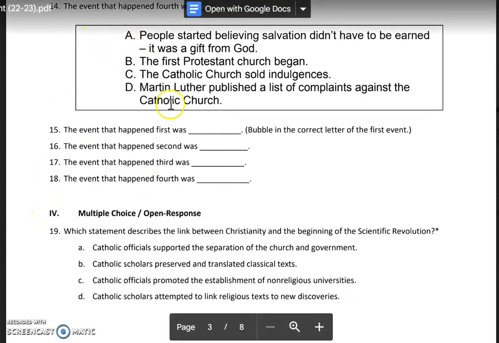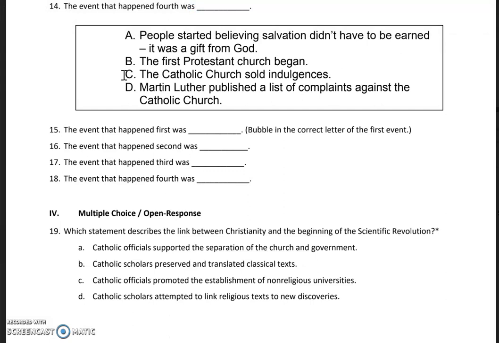Okay, this is a new section of chronological reasoning. So again, 15 through 18, you're going to put A, B, C, and D in the order of how they happened. A, people started believing salvation didn't have to be earned, it was a gift from God. B, the first Protestant church began. C, the Catholic Church sold indulgences. D, Martin Luther published a list of complaints against the Catholic Church.